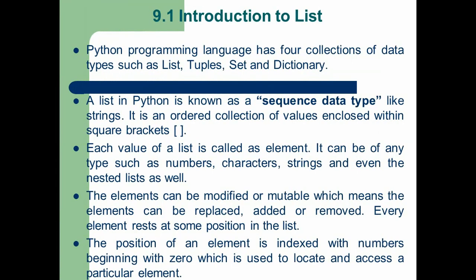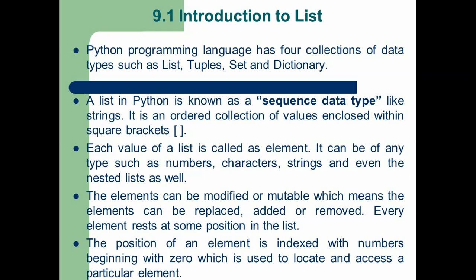So what is a list? List is a data type in Python programming. There are four different types of special data types used in the Python language. They are list, tuple, set and dictionaries. In this chapter we are going to discuss all these data types one by one. The first topic is list.